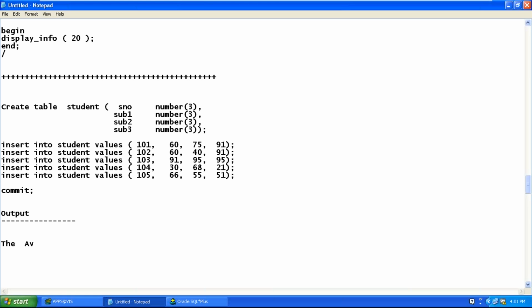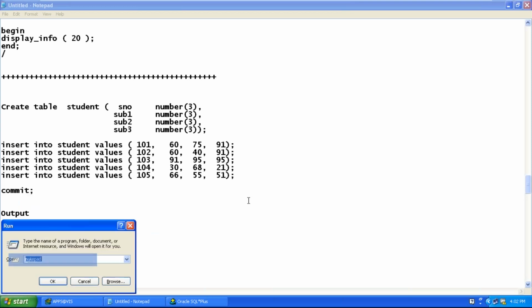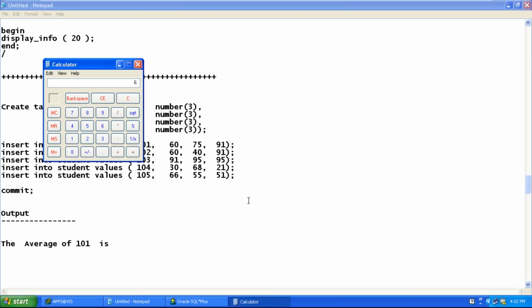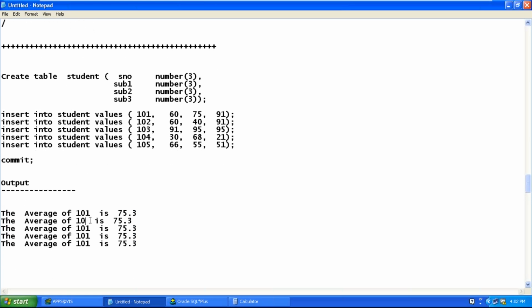The average of 101 is 60 plus 75 plus 91 divided by 3, that is 75.3. Whatever it is, I want the corresponding average marks of each and every student.